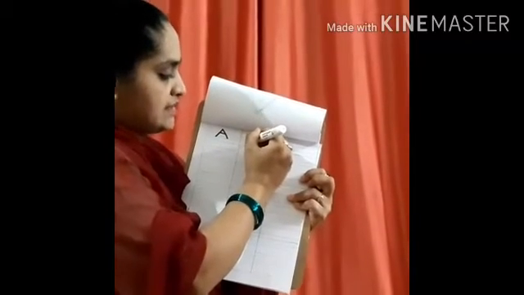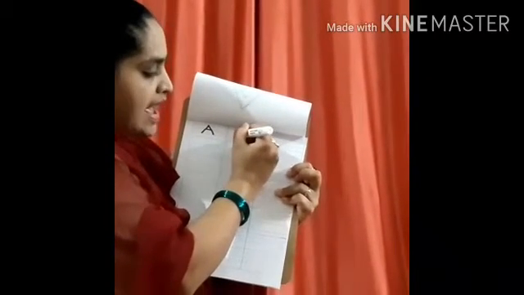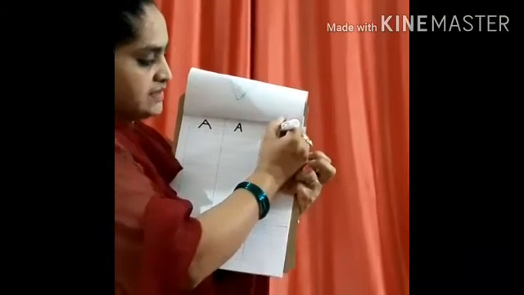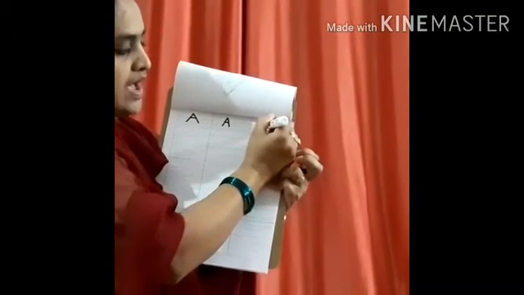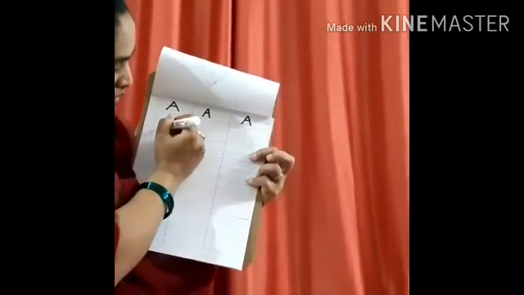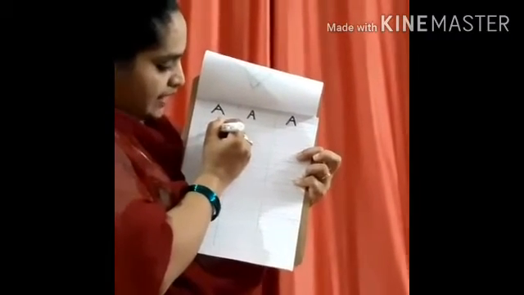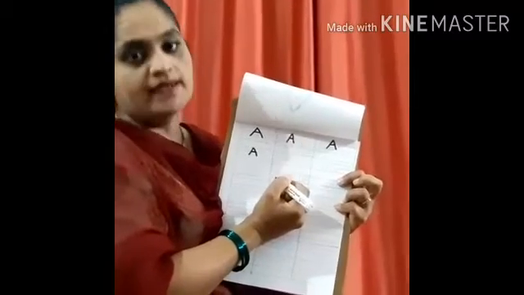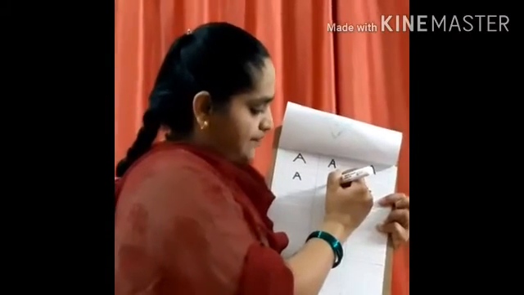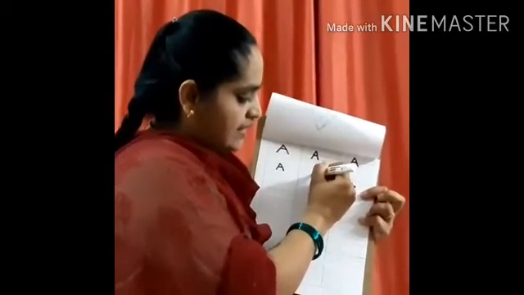What is the sound of A, children? A. So remember the lines. Third line to first line to third line. And sleeping line on the second line. This is our capital A.